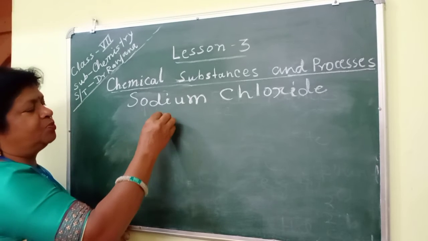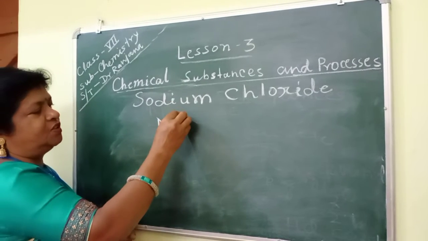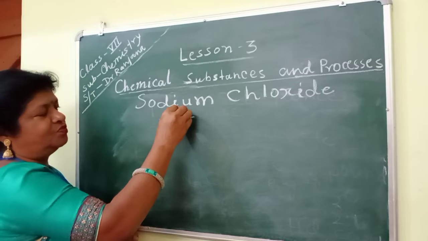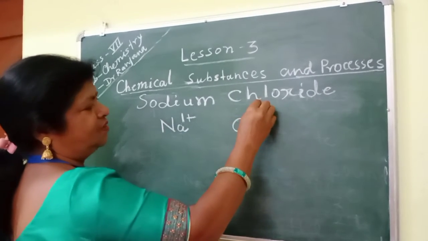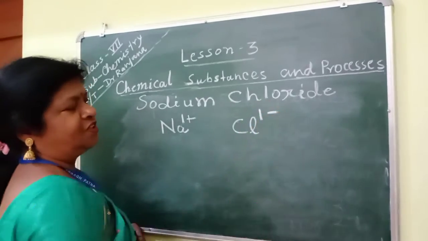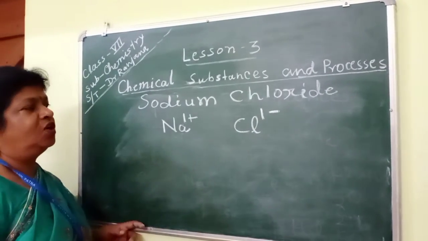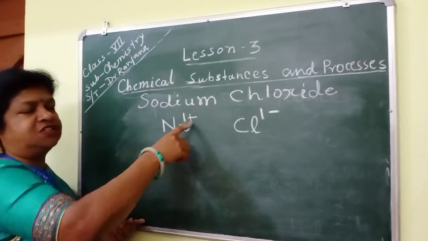So the symbol of sodium is Na, and what is the valency? 1. Chloride is -1, isn't it? Cl is the symbol. So why is the ion charge given?